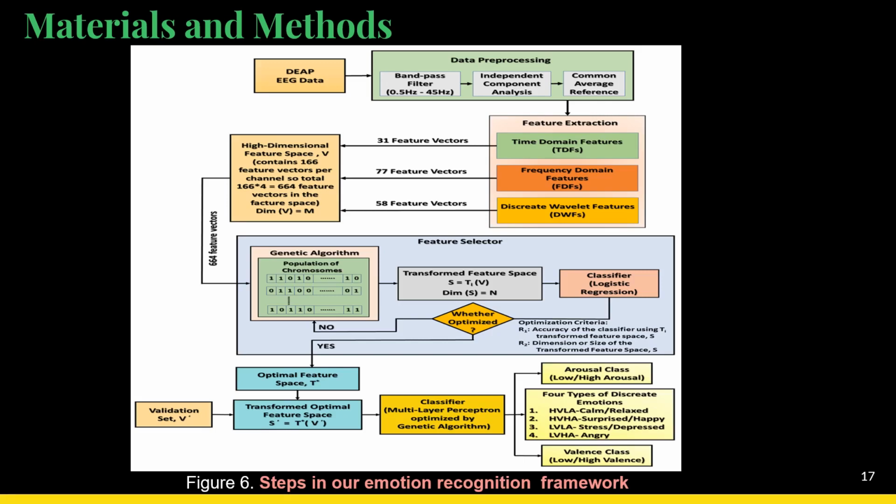Then we have the genetic algorithm for feature selection. After getting the optimal set of features, we are going to implement our classification model, which is a multi-layer perceptron optimized by genetic algorithm. And then we have three problems. The first problem is to determine whether arousal is high or low. The second problem is whether valence is low or high, and the third problem is the combination of those two parameters.